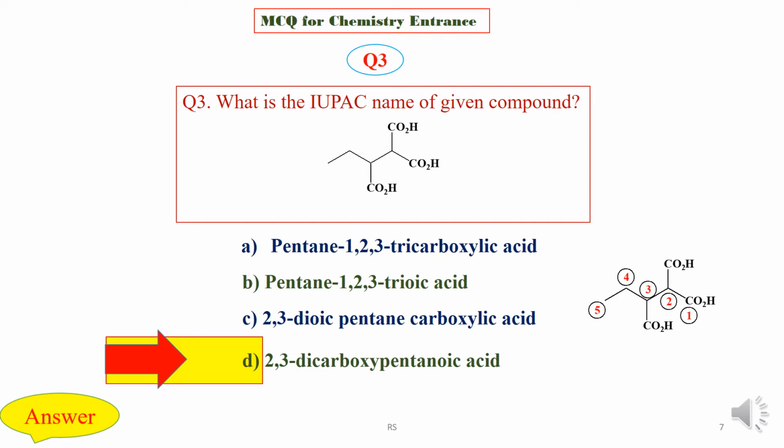Here first we have to see the longest carbon chain. The longest chain contains 5 carbons and there are COOH groups at carbon number 2 and 3. So the right answer is 2,3-dicarboxy pentanoic acid.